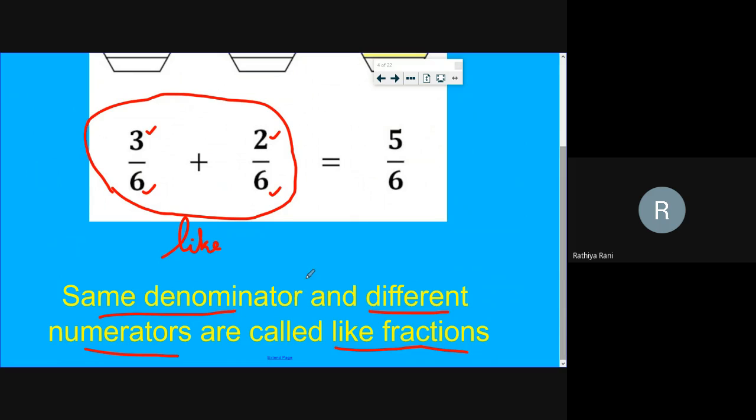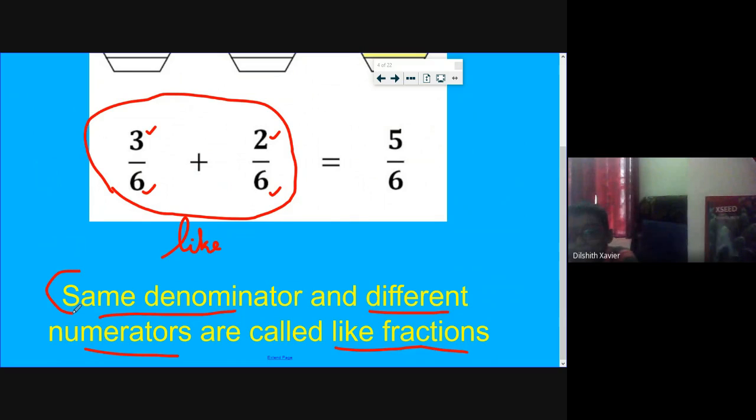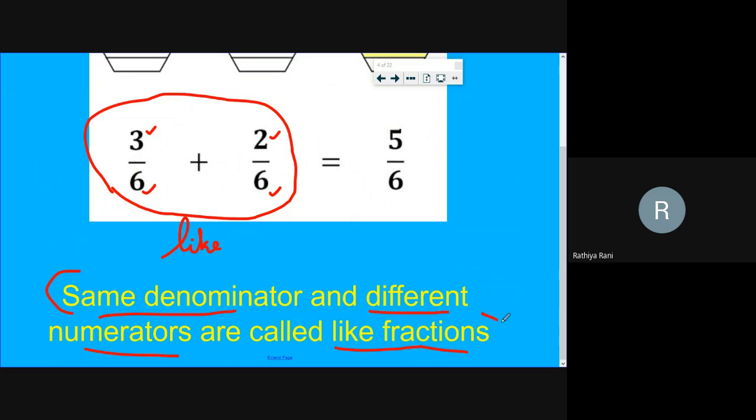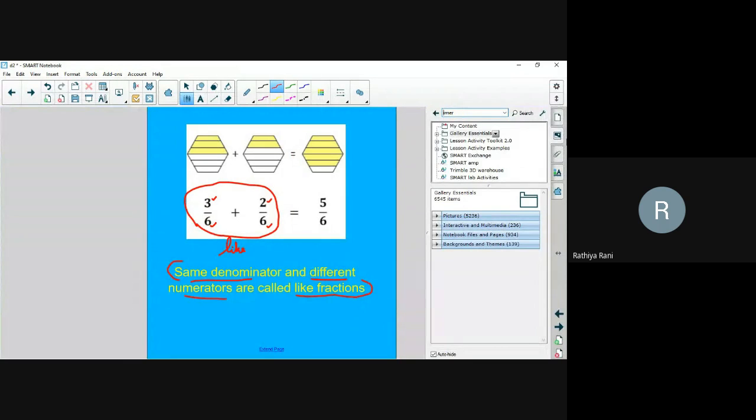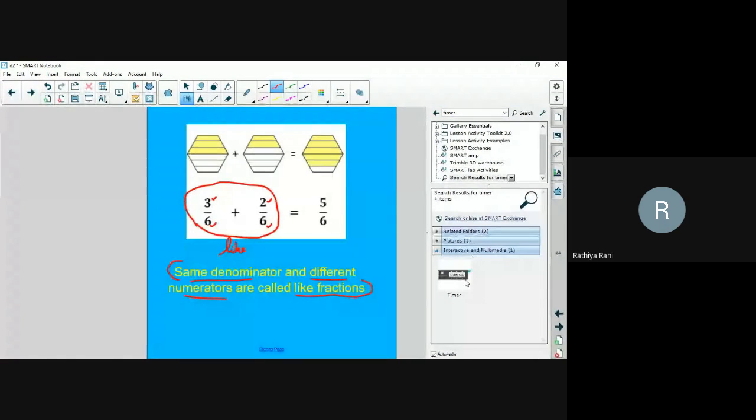Okay, so just write it in your note. These are called like fractions. So the denominator should be the same number and the numerator should be different, or if it is same also, no problem. So same denominator and different numerators are called like fractions. Write it fast. I'll give 1 minute time.